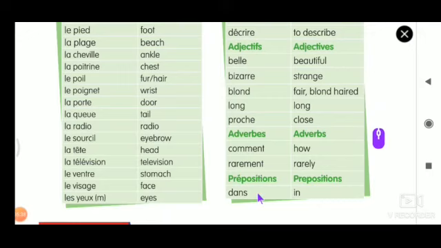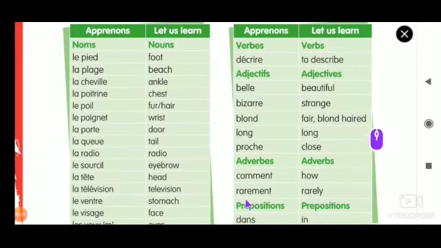The last one is the preposition dans. Je suis dans la classe. You will say, I am in the class. So like that, dans is used as a preposition. These are the vocabularies that we use in this lesson, and I want you to memorize them.